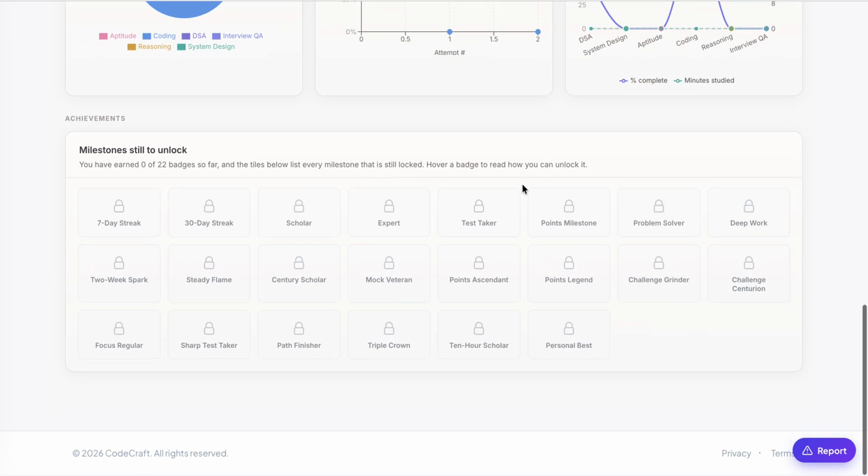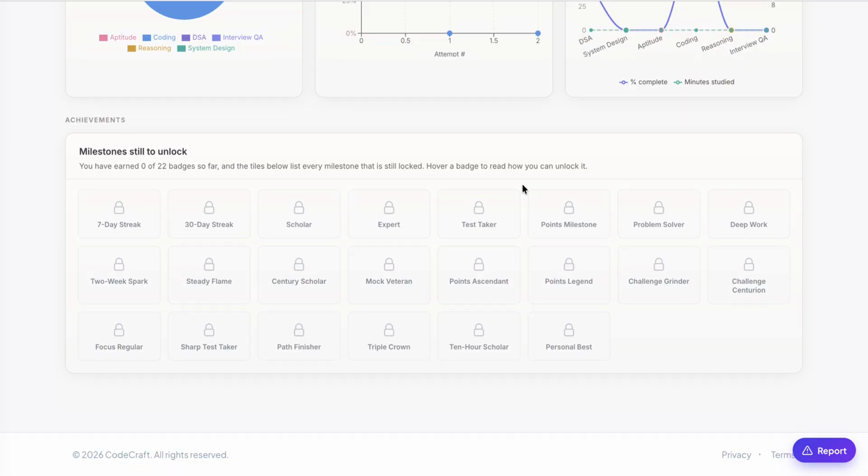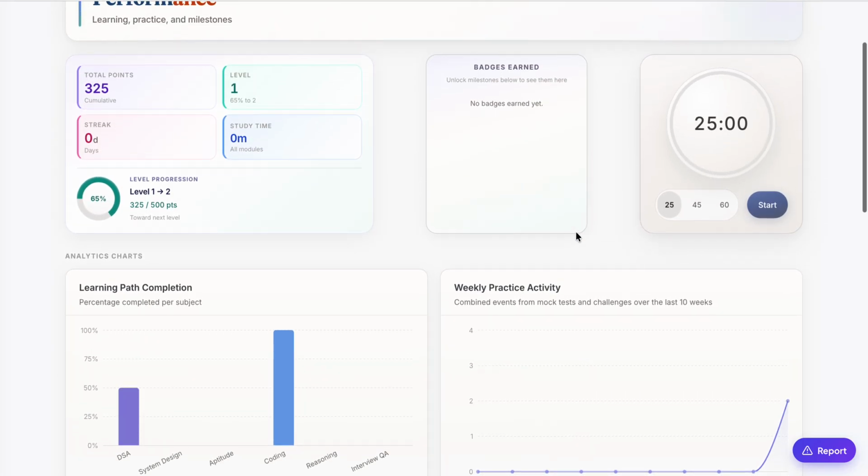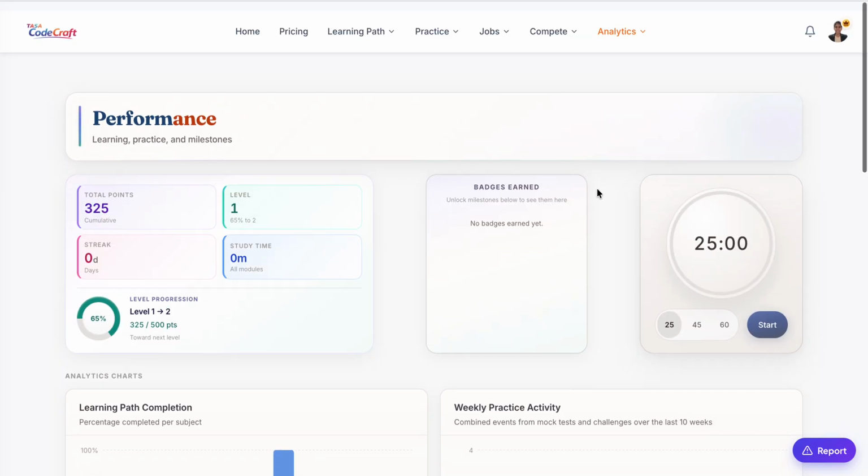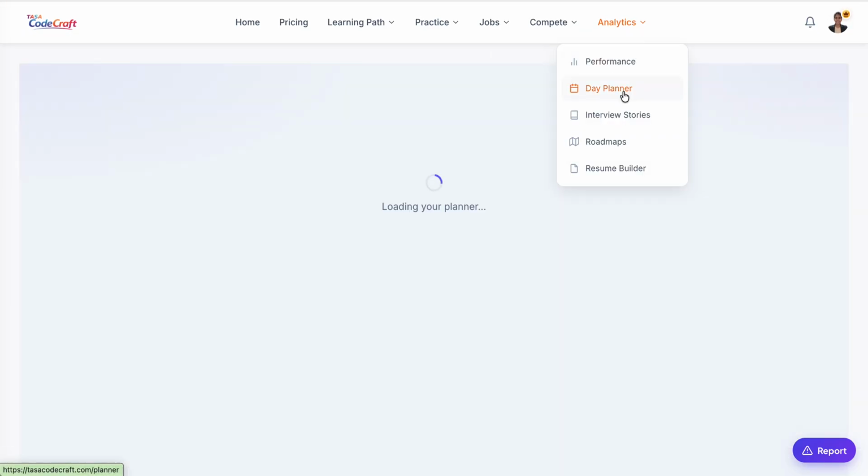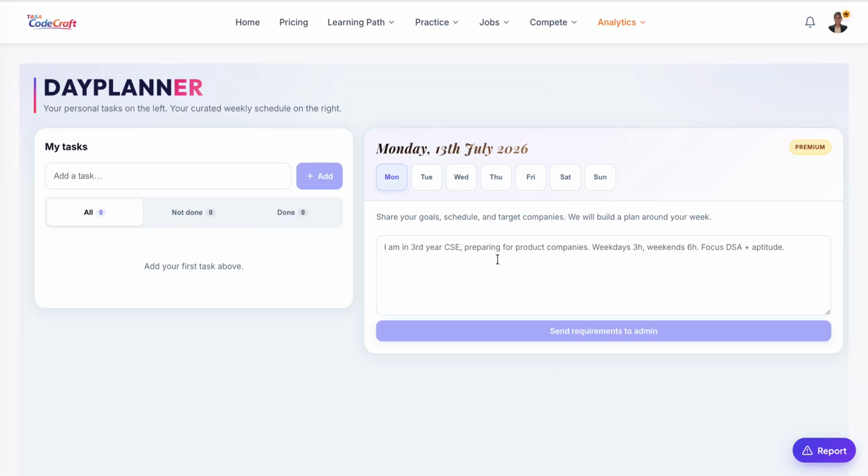Like if you log in, based on your usage of this TASA CodeCraft platform, you'll get this analysis and you'll get badges. If you do a 7-day streak, if you are an expert badge, if you complete all this, you'll get a badge and your badges will appear here. And if you want to study in a D&D mode, you can always start this timer and study in a D&D mode. And this is a day planner. This is one of the best features.